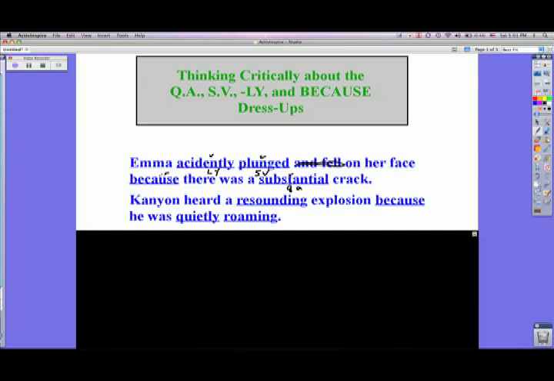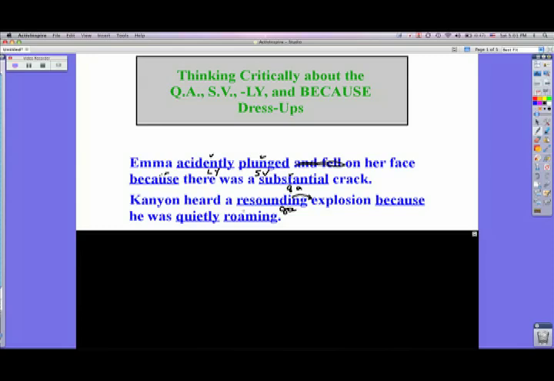Resounding explosion, that's a great adjective that describes this explosion. It makes sense to go with that. Because he was quietly roaming, if he's going to hear an explosion and he's quiet, it makes it a little bit easier for him to hear. These sentences are not perfect. There's definitely things that could be improved upon on them, but much, much better than what most of the kids are doing at this point in time.